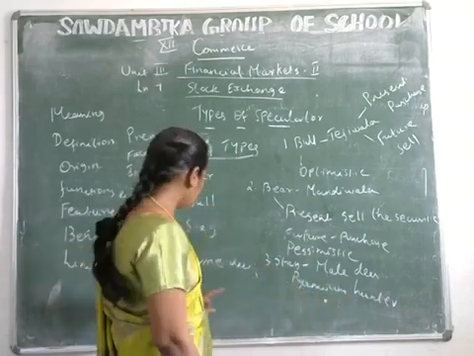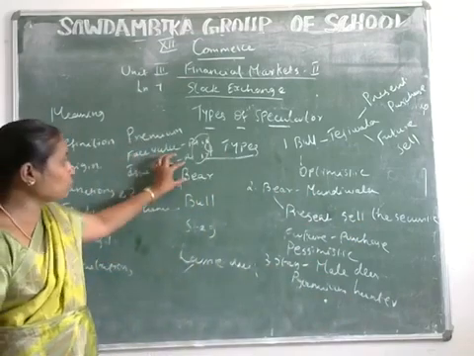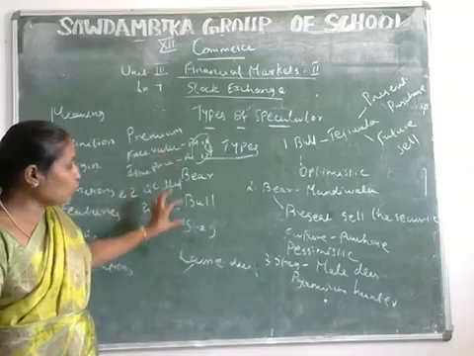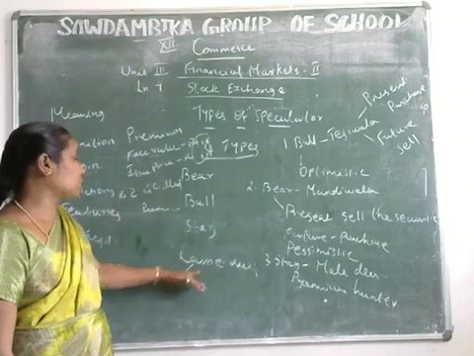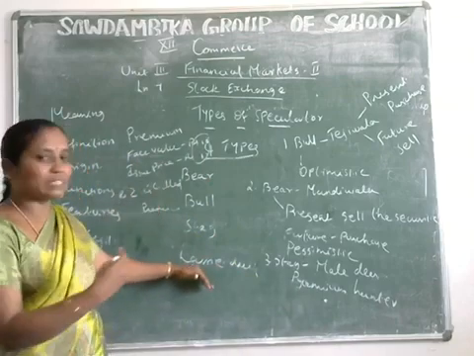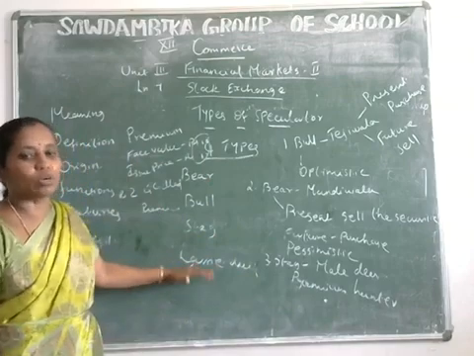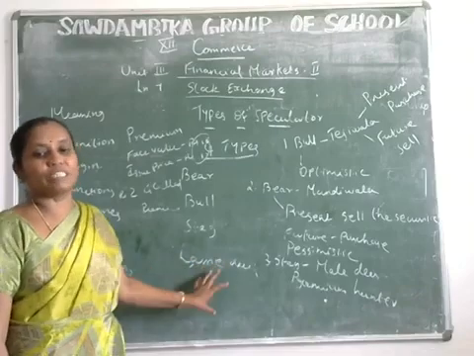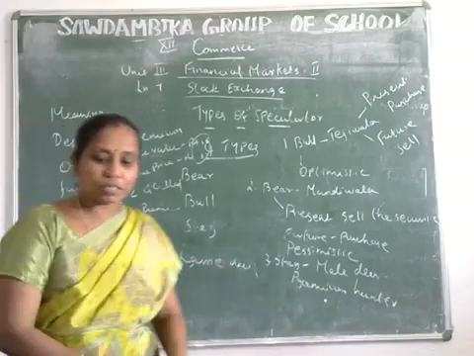The last kind of speculator is the lame duck. A lame duck is a pure speculator who is unable to fulfill his commitments because the other members are not ready to sell the securities in the stock exchanges. So it's very difficult to fulfill his commitments. That is called a lame duck. Understood this? These are the types of speculators.